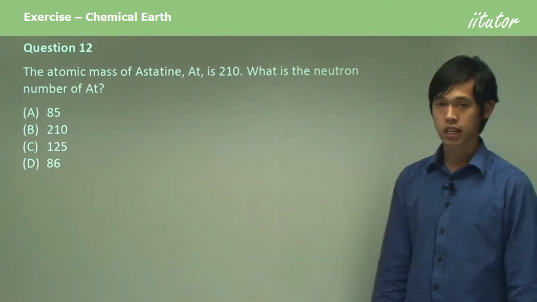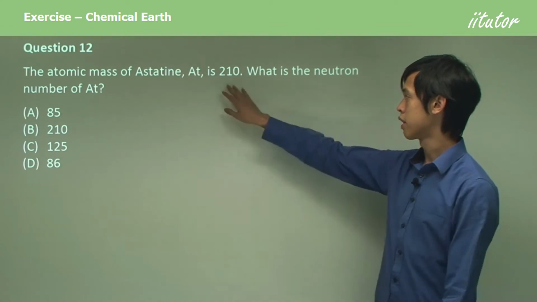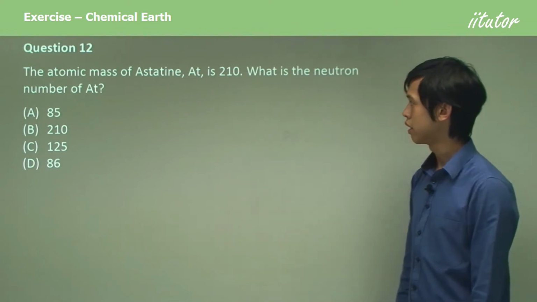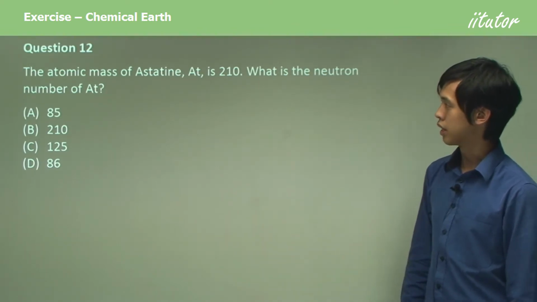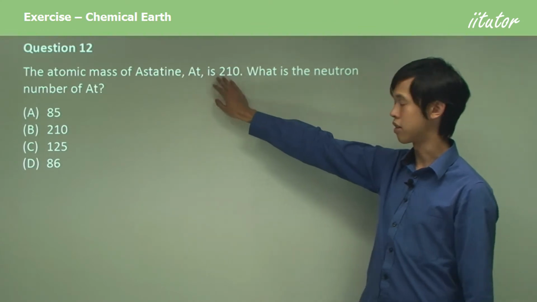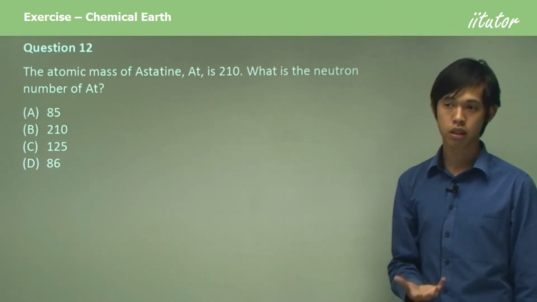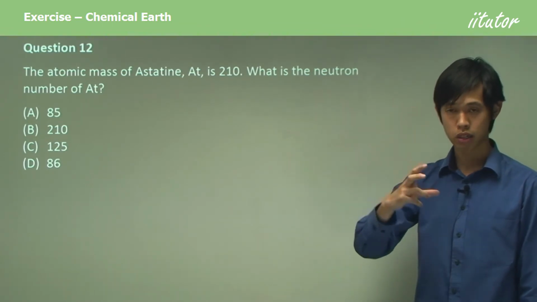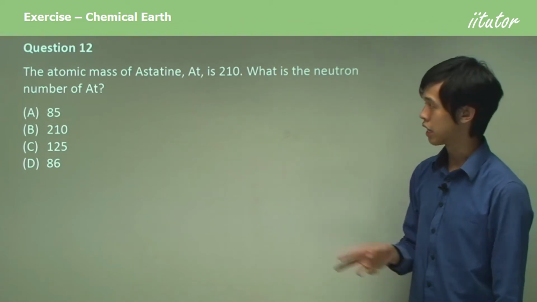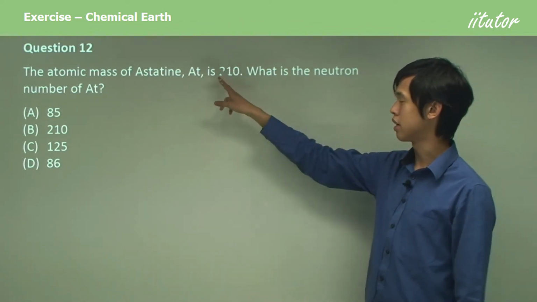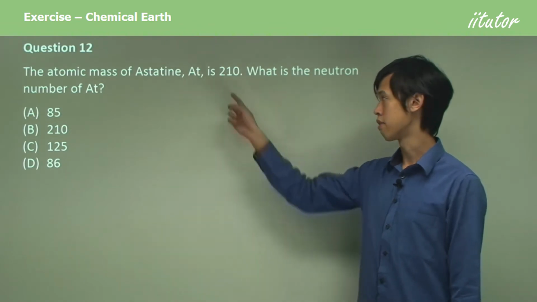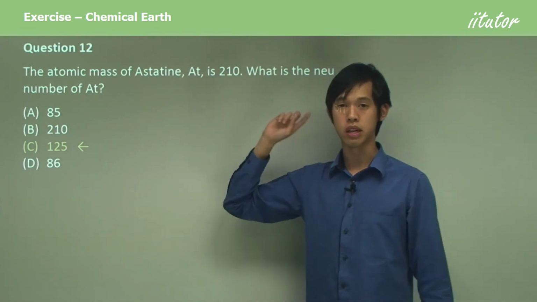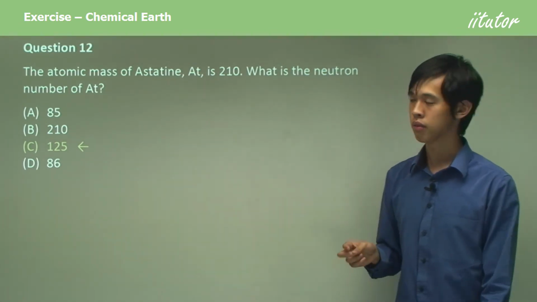Okay. The atomic mass of astatine, At, is 210. What is the neutron number of At? Okay. So basically, we have the atomic mass, the protons plus neutrons. Now you've got to look up the atomic number, which is the number of protons, and then to work out the number of neutrons, we can just subtract the number of protons, which is the atomic number, from this number. Okay, and if we look it up, we'll see that astatine is atomic number 85.